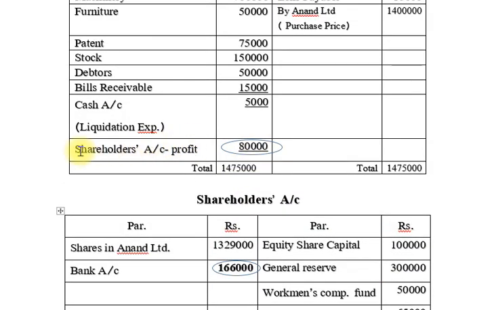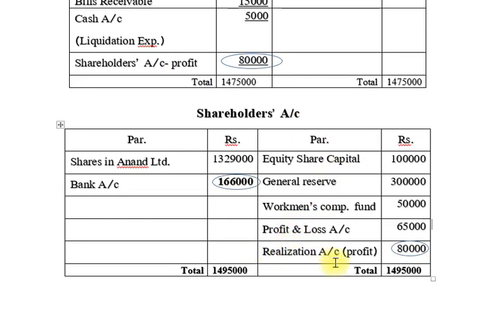Here you can see realization account profit. We transfer our profit to the shareholders account, so here I note down realization account profit 80,000. You can see here is the debit side, here is the credit side. Now we make the total.